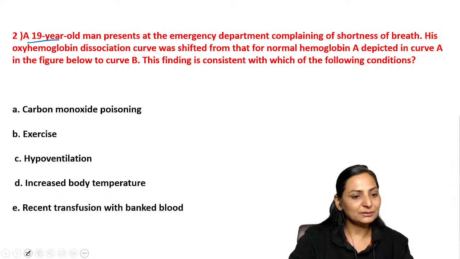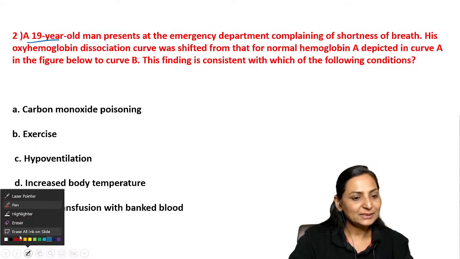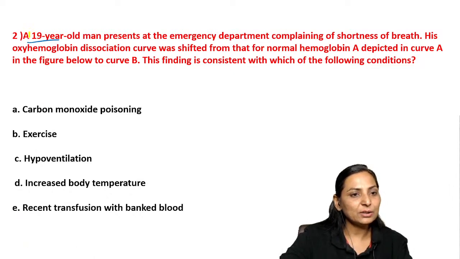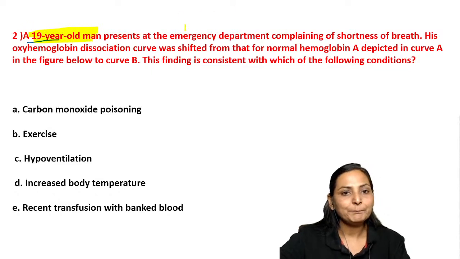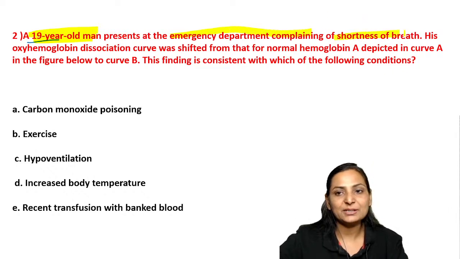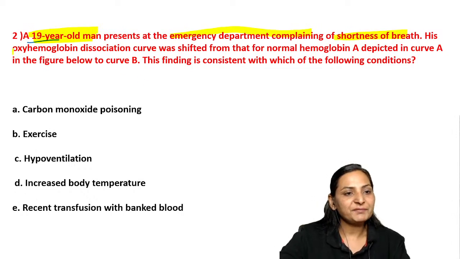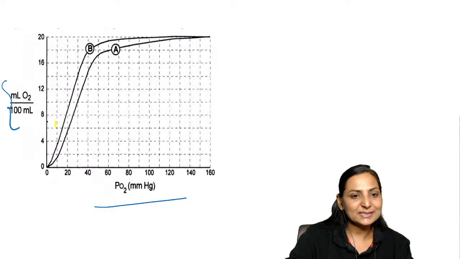Okay, I'll use both languages. There is a 19-year-old man who is coming to the emergency department and he has complaints of shortness of breath. And if we look at the oxygen hemoglobin dissociation curve, so this is normal.